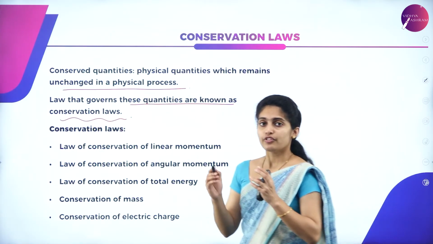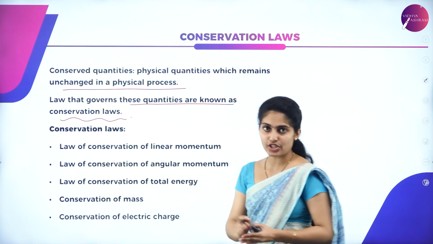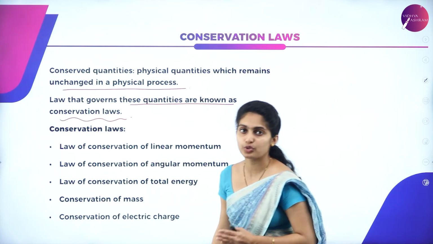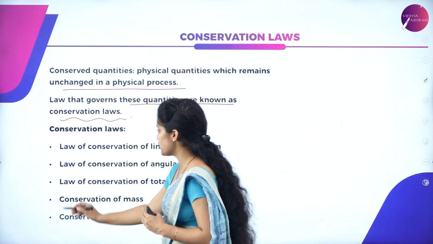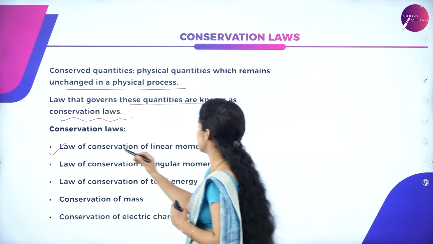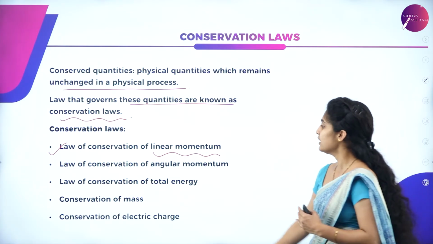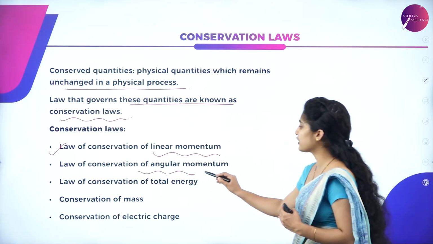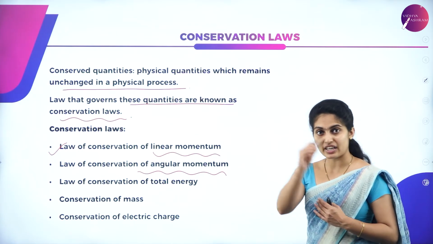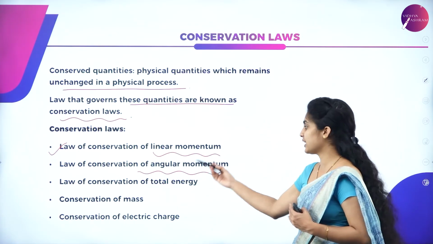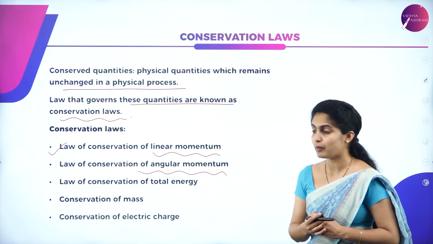We know that there are a few conservation laws, so let us get into which those are. Certain conservation laws are the law of conservation of linear momentum, which you will study in your next chapters, and the law of conservation of angular momentum. Whenever you study circular motion, you study this law of conservation of angular momentum.